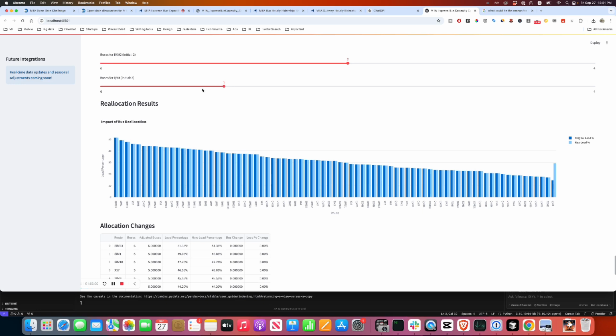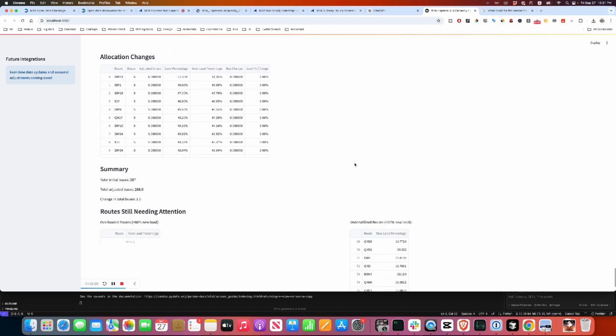Okay, did anything change? Okay, so basically new load is probably going to be this one. Okay, interesting. Original load, because we increased the bus, that's what it is telling us.